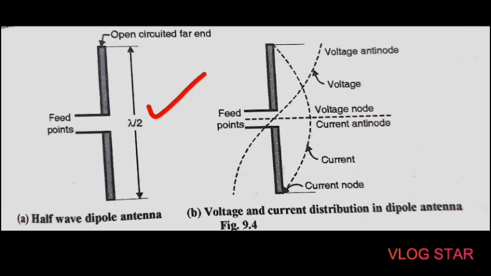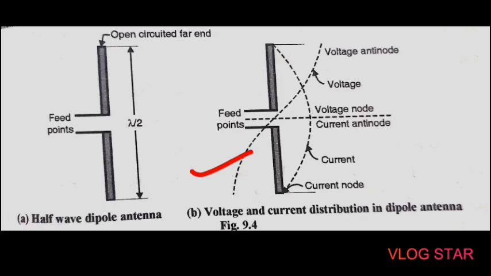This is the half wave dipole antenna. If you see the voltage and current distribution, refer to this diagram. It shows the voltage and current distribution along the length of the half wavelength dipole. Due to the voltage applied by an RF generator at the feed points, traveling waves and standing waves are set up along the length of the antenna.